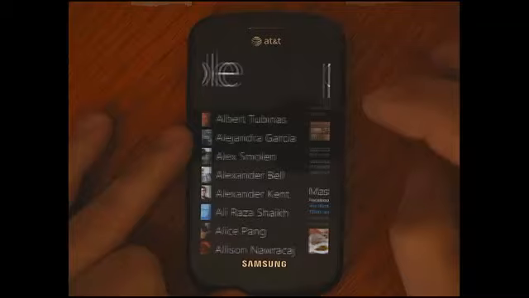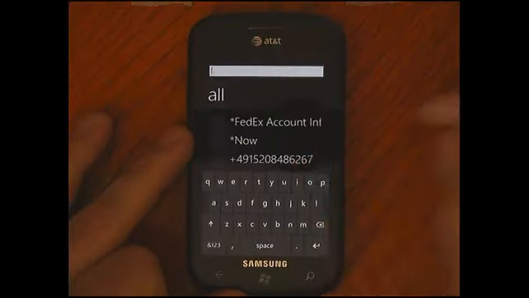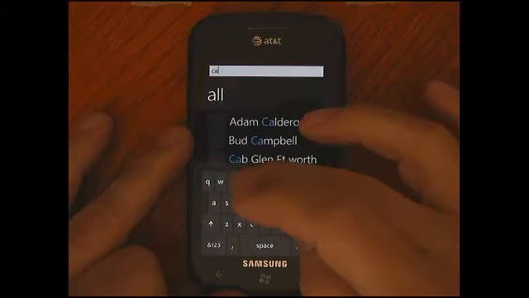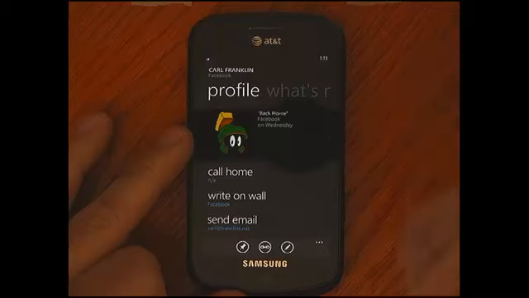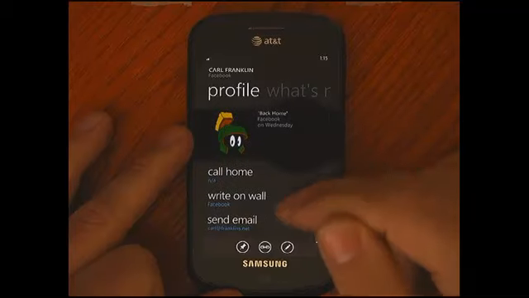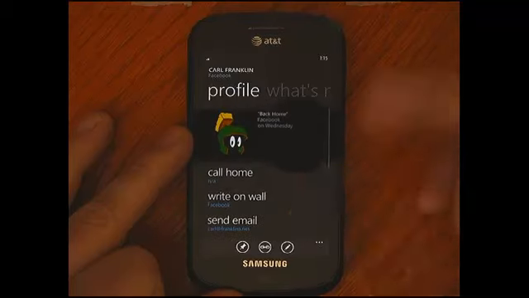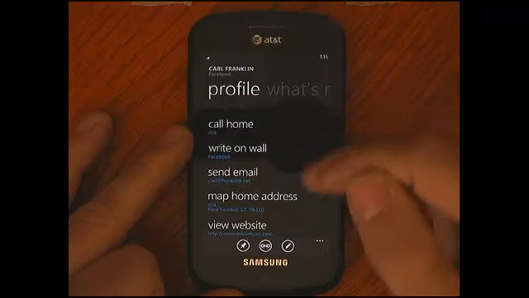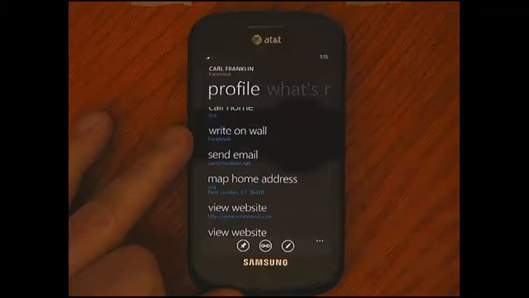Now, another real cool feature here is if I do a search, let's see, I'll do Carl Franklin. Now, Carl is not someone I have in my Outlook, but he's a friend, someone I know. And through here, you can see that not everyone will put their phone number on Facebook, but some people do. Obviously, he does not, which is one of the reasons I decided to show him here. So I can send him an email right from the phone, right in one place.